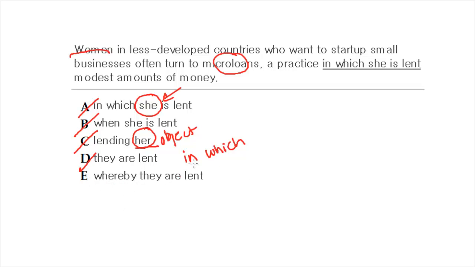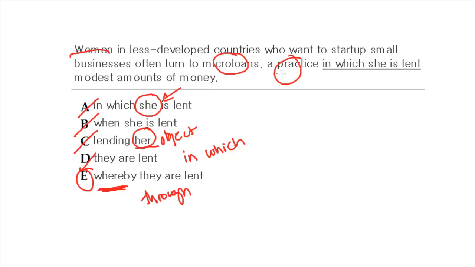What about E? And a lot of students, they refuse to pick E, or they're afraid to because they don't know what this phrase whereby means, right? But the answer is E, and whereby means like through. Through, meaning like a practice whereby they are lent modest sums of money.